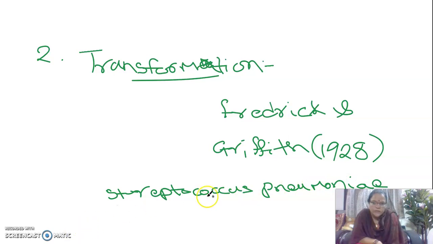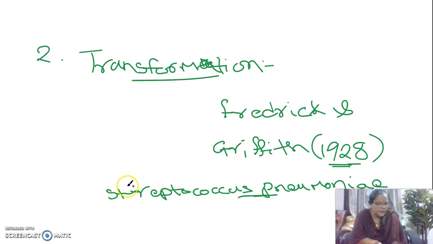Streptococcus pneumoniae. In that bacterial cell, the process of transformation was first identified by Frederick Griffith in the year 1928. This is a simple form. This is just absorption of plasmids or naked DNA fragments from the surroundings.